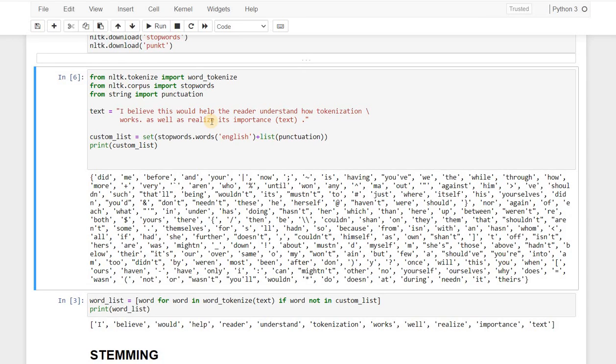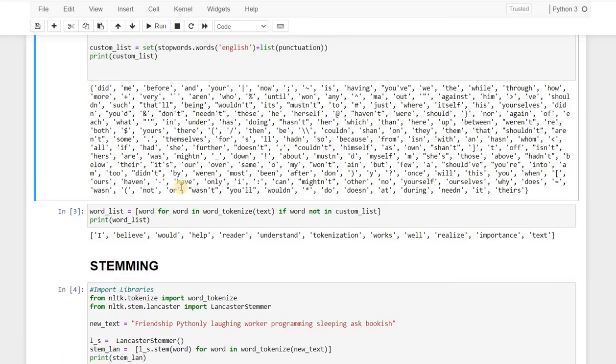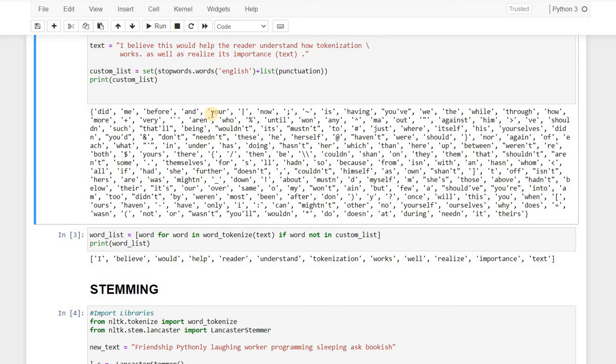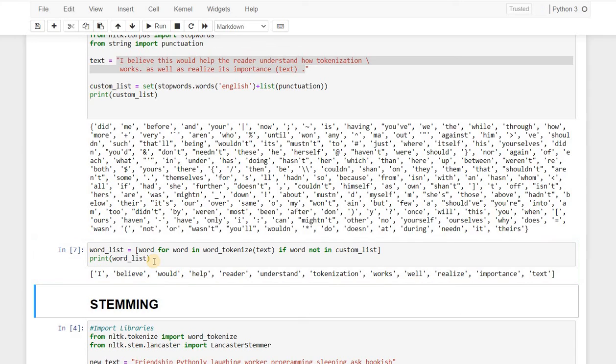So now expected output is we need this sentences without the stop word. So now for that, I will use the variable word list, and in that we have the list. We will use the for loop, that is word for word in word tokenized text. If word not in custom list, then print word list. The meaning of this is that we have to remove these stop words from the given sentence. So we have this sentence, and now after removing the stop words, we will get the output. Okay, so the output is, I believe would help reader understand tokenization works well, realize importance text.